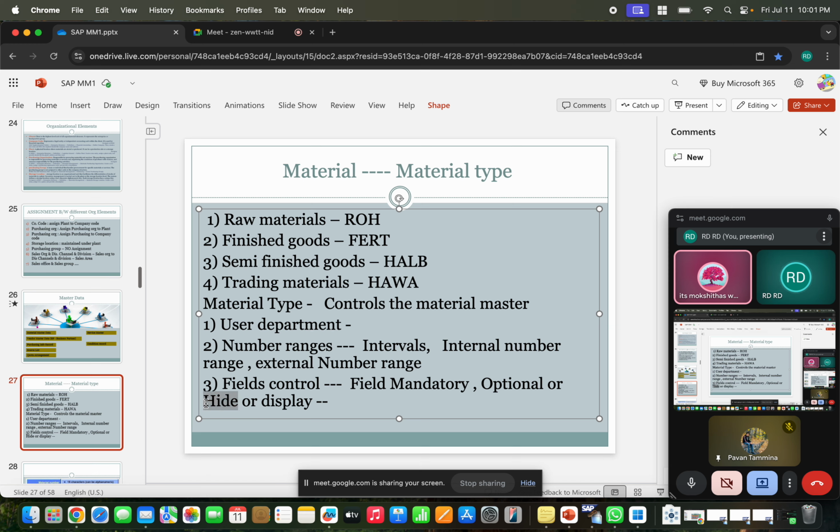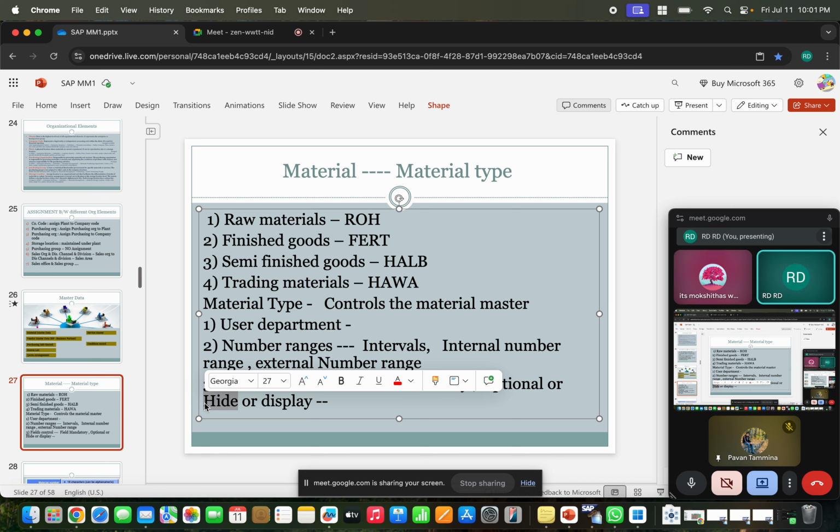Hide is nothing but, in some cases unwanted fields are there. So we don't want the user to be unnecessarily confused about why this field is here. So if it is not required for their business, we'll hide it. We don't want to see that field itself. So that we can do. Or if it is a display, that is for information you already maintain somewhere, which is captured here, so you can only display it.